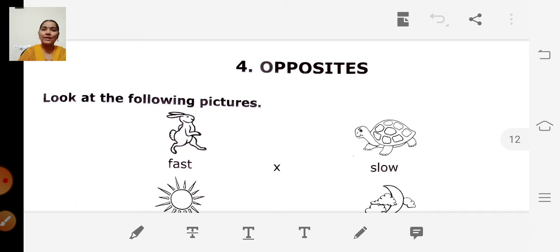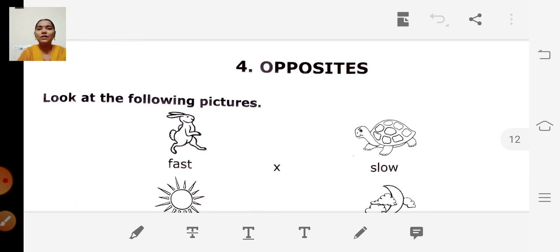Today we will learn a new chapter in grammar. It is very easy, and you all know it already. What is the title? Opposites. So what do you mean by opposite? An opposite is a word that is completely different from the word that is given.